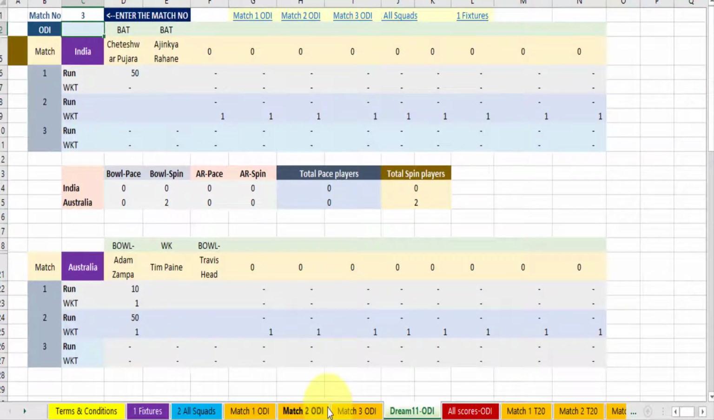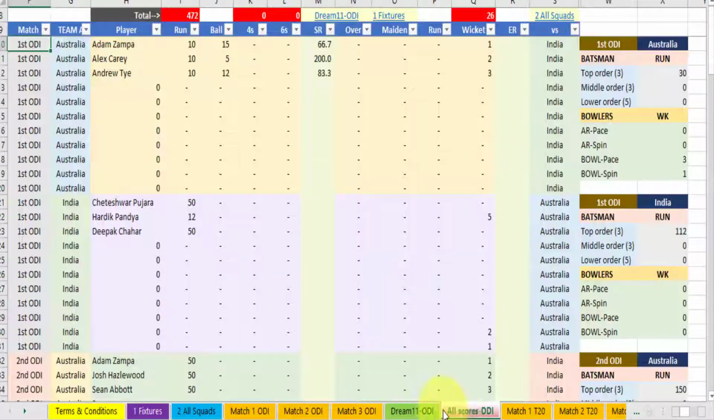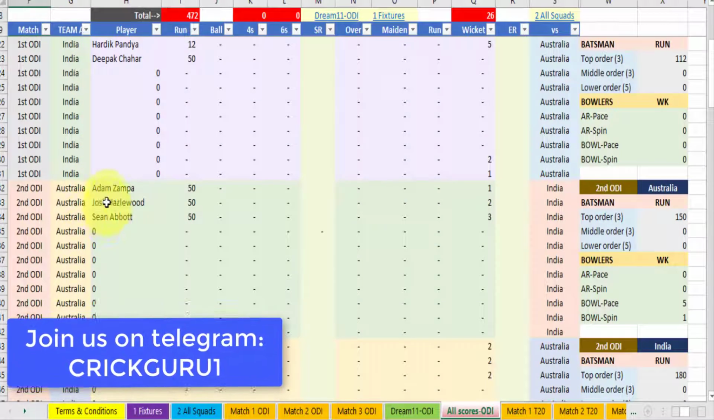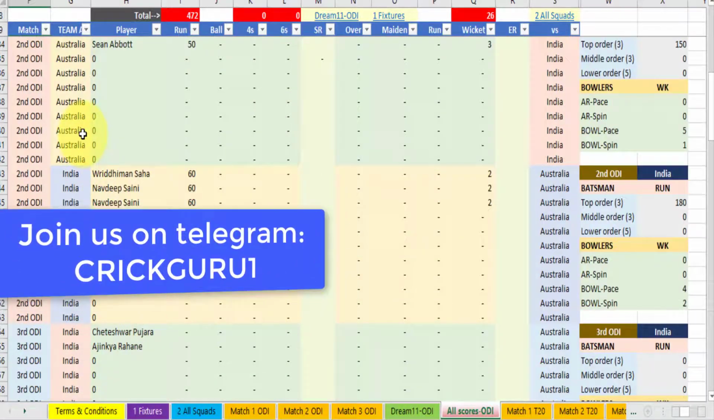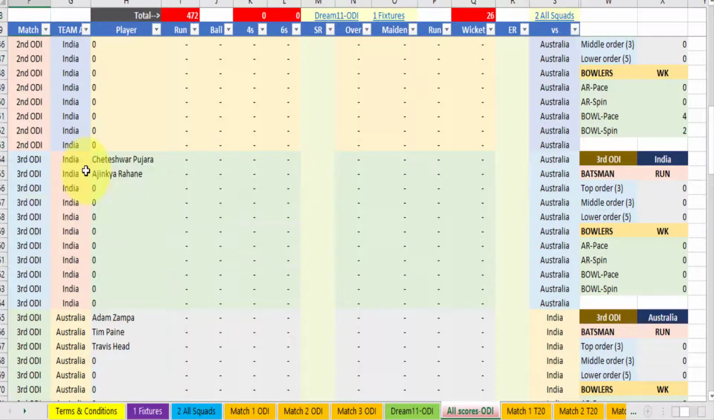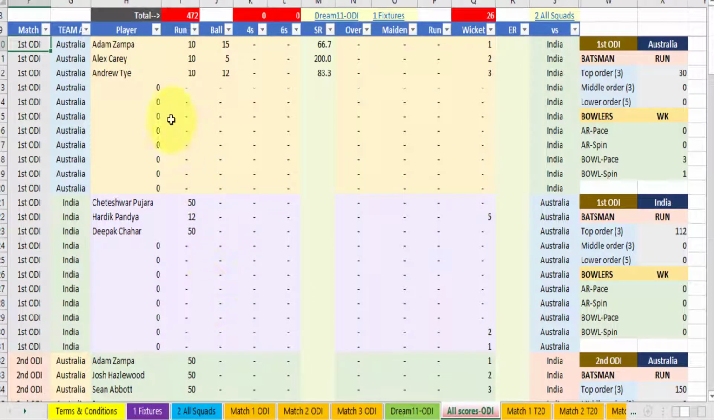And when all these matches get over, there is an all scores ODI sheet where you are able to see the first ODI result, Australia, India, second ODI result, Australia, India, because they were first batting, and this is the third ODI, India is first batting, Australia is second batting. Now what happens here is that every player's score is entered here.